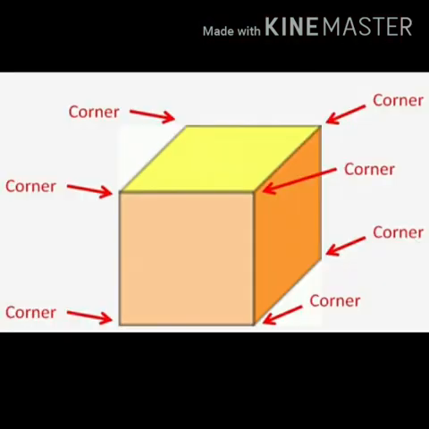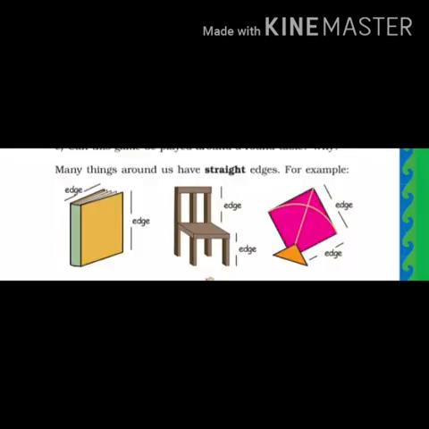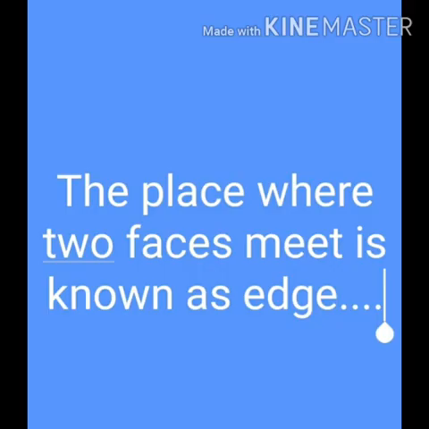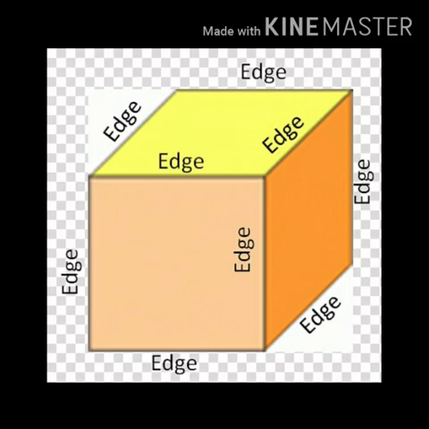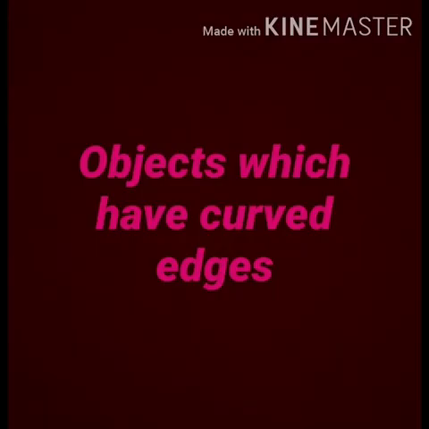Children, we have many things around us which have straight edges like chair, book, and kite. Children, the place where two faces meet is known as edges. Now, children, we also have some objects which have curved edges.